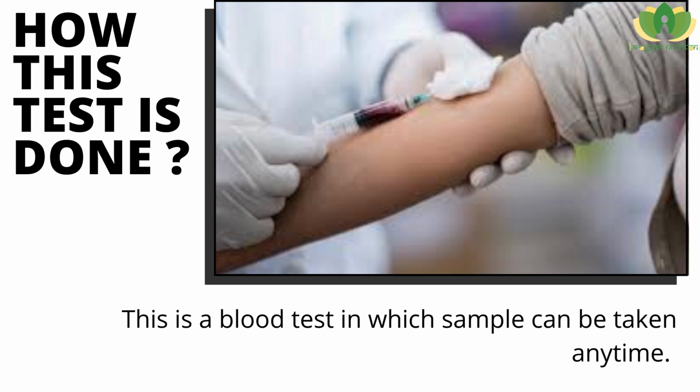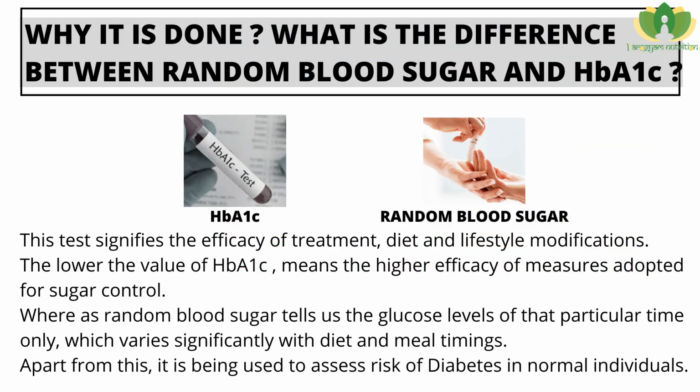How this test is done? This is a blood test in which your blood sample can be taken anytime. Next query is, why it is done? This test signifies the efficacy of treatment, diet and lifestyle modification. The lower the value of HbA1c means the higher efficacy of measures adopted for sugar control, whereas the random blood sugar tells us the glucose level of that particular time only, which varies significantly with meal and meal timings.